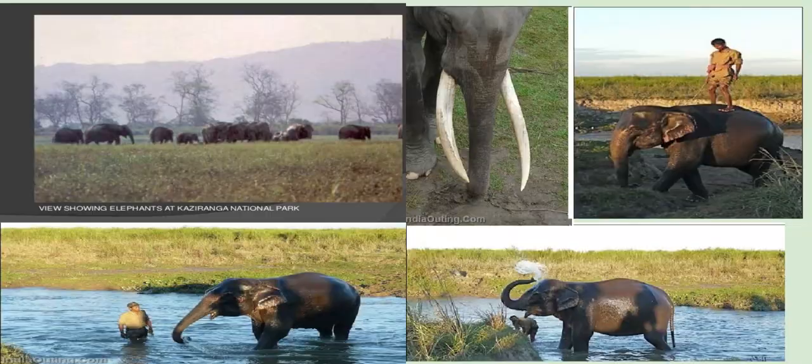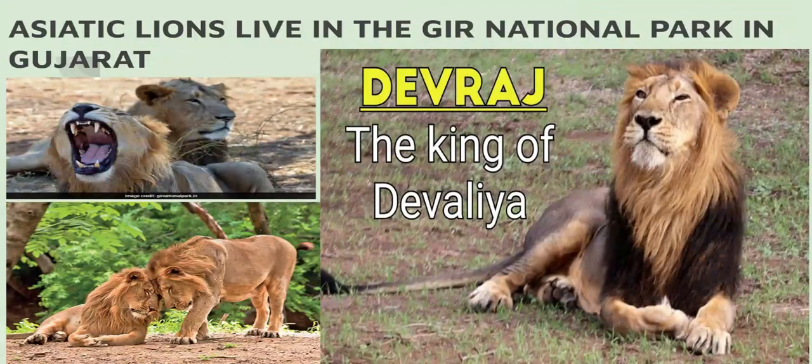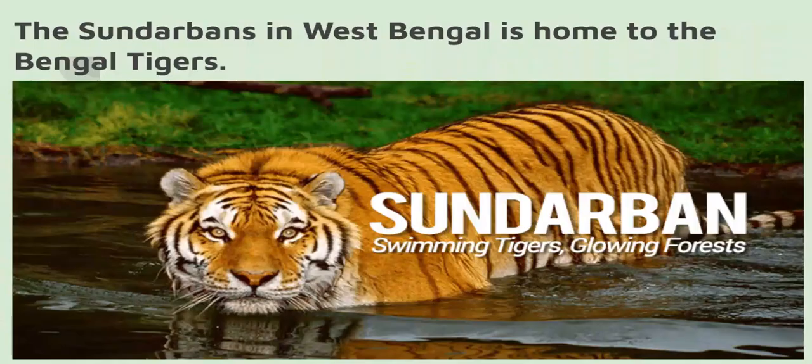Aren't they cute? Okay, so the second one is the Gir National Park in Gujarat. Asiatic lions live over here, and there is a particular lion that is known as Devraj, the king of Devalia, on your right hand side screen. So this is a very important king, or maybe lion, Asiatic lion, which you can find in Gir National Park.